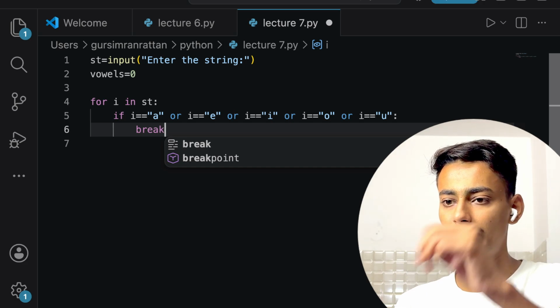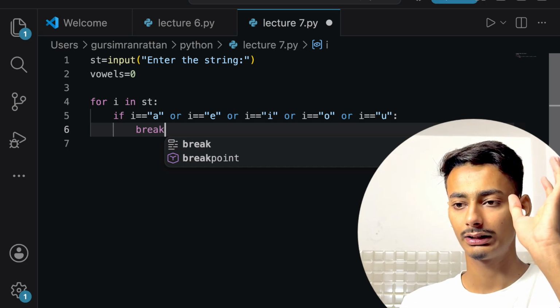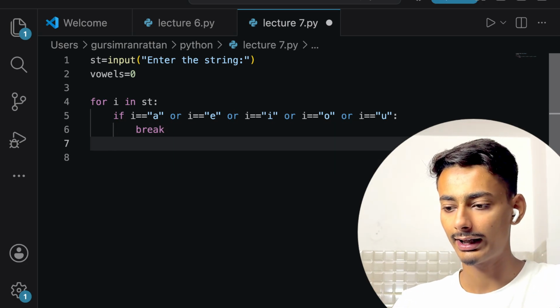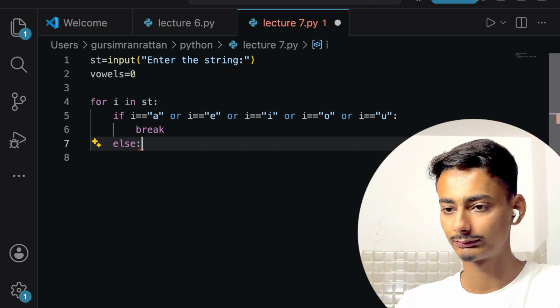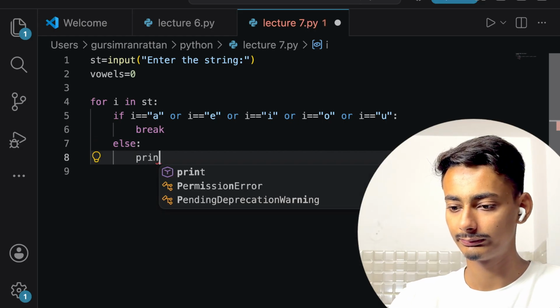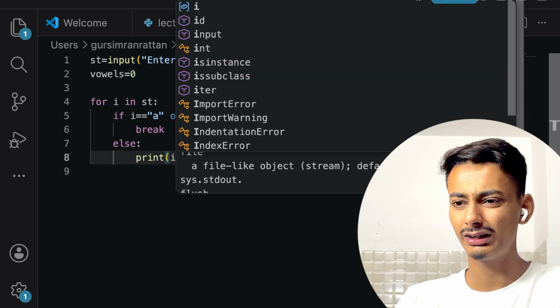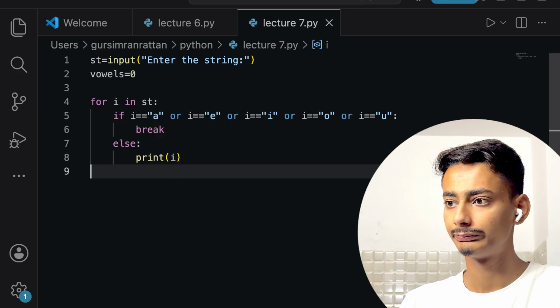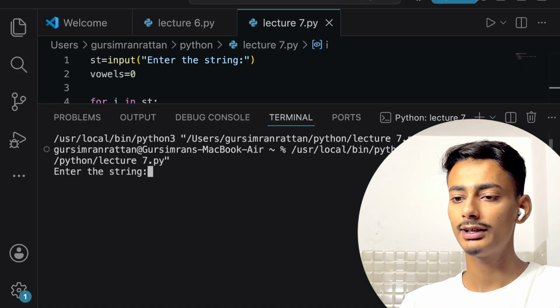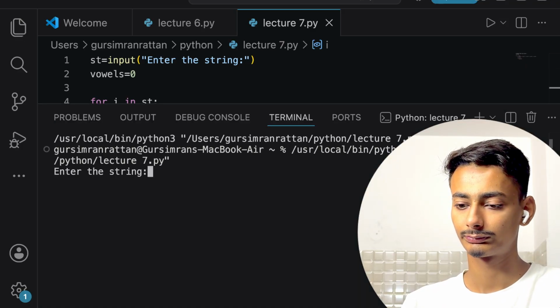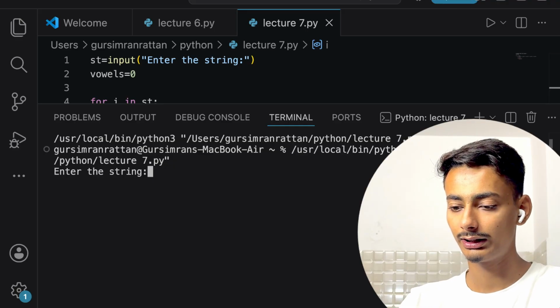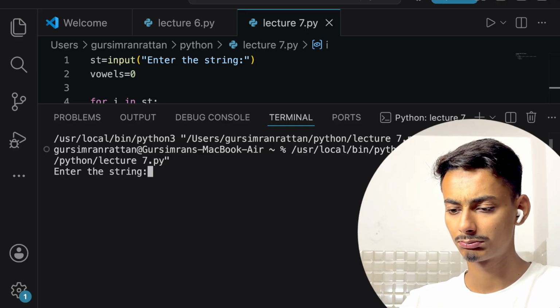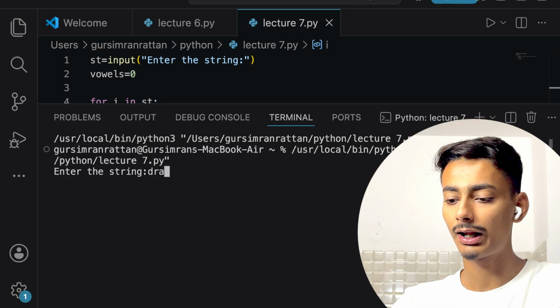And if I is equals to this, then break, else print I. Simple as that. If my word is, let us say, anything like drag.